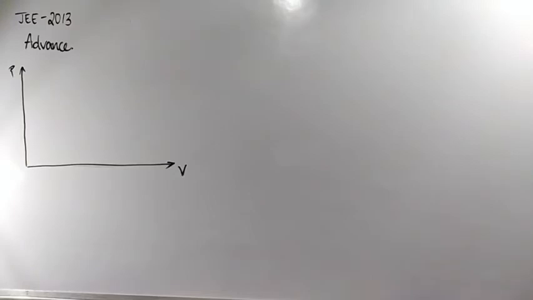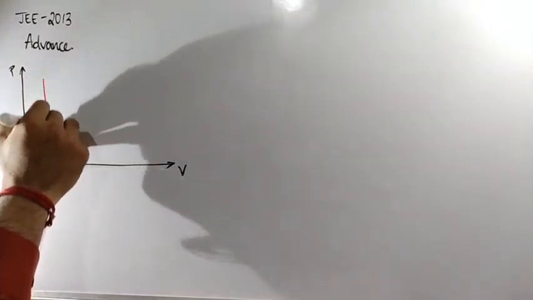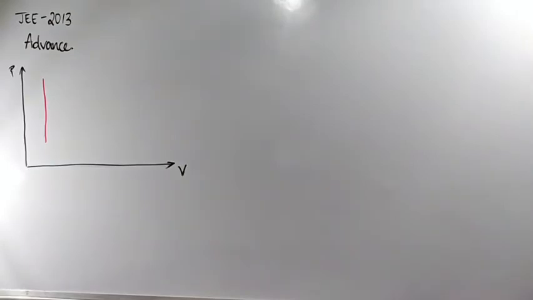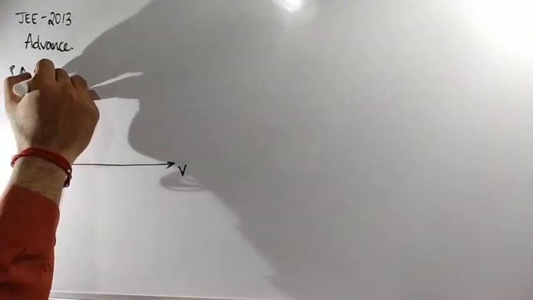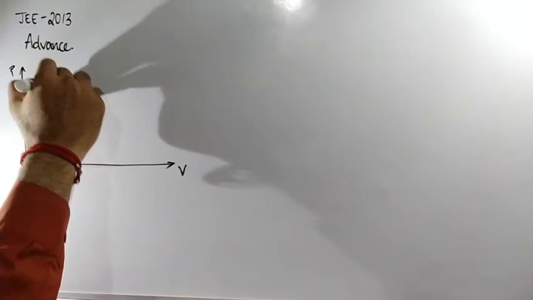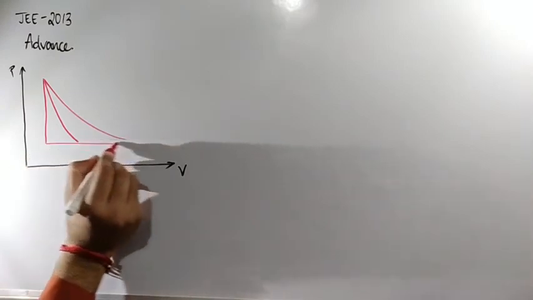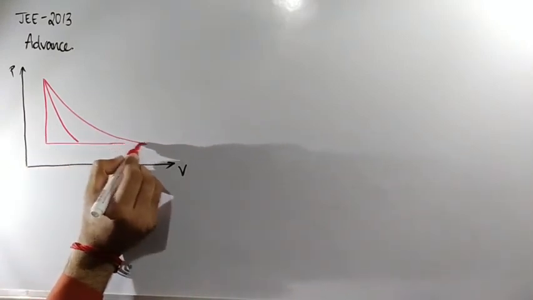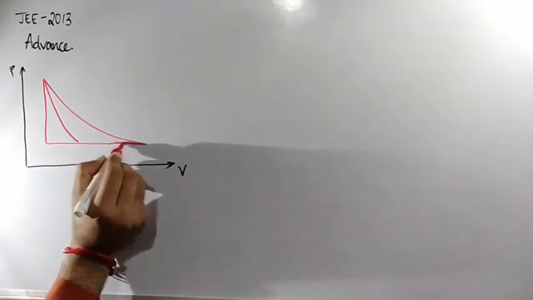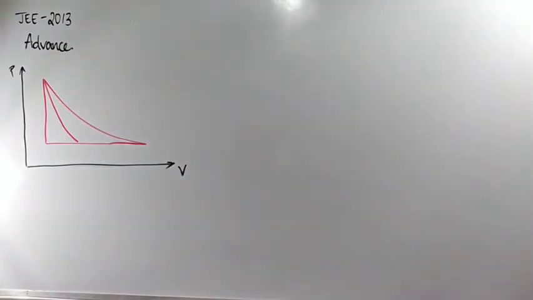Here, in this graph, first they had given one straight line like this, and next two curves like this, and next one more line here. Then they had given values.